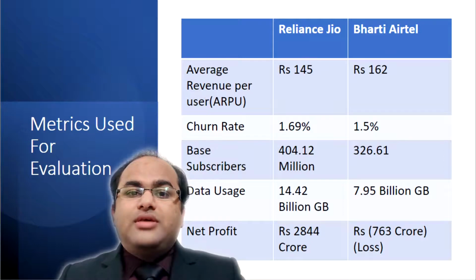Now, even though these companies are adding new customers every month, they are also losing some of these customers. So if overall their new customers are more than the ones that are leaving, they'll have a positive churn rate. And in this regard, both of these companies have positive churn rate. Jio has 1.7% churn rate and Airtel has 1.5% churn rate.